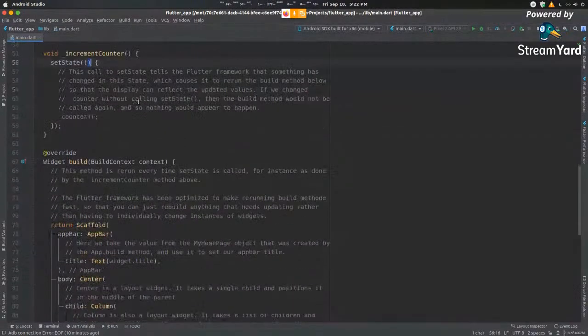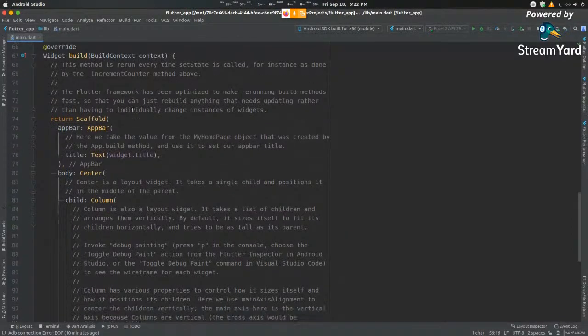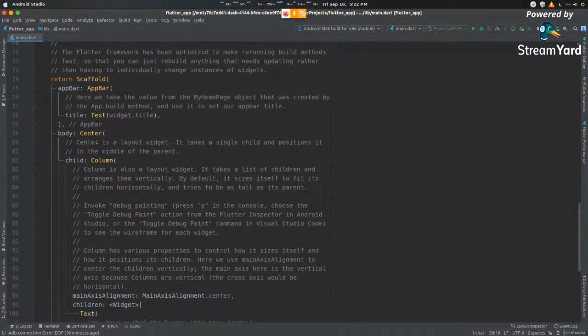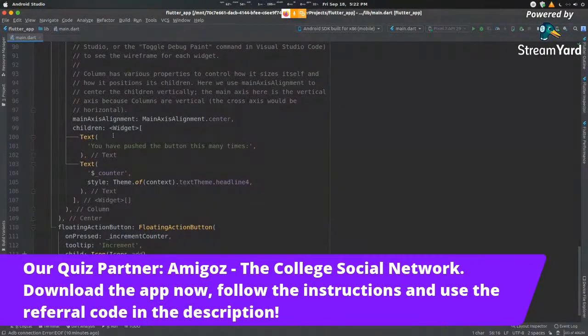Inside the stateful widget, again, we can see that it has its own build method to display whatever you want it to display. So you see that it has an app bar. We're displaying a title here. We are centering it, and we have our text inside over here, which displays the counter. And then we have another action button that lets us increment this counter.